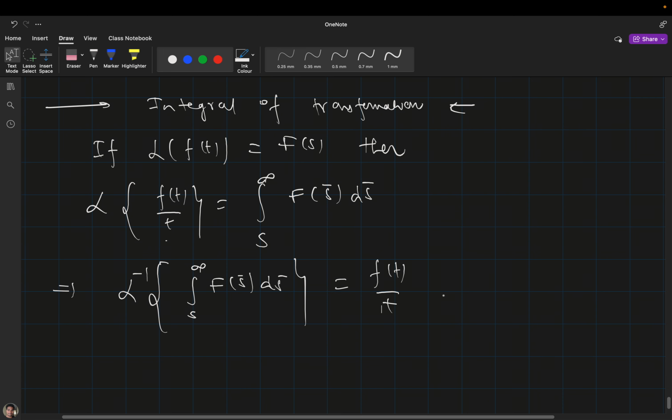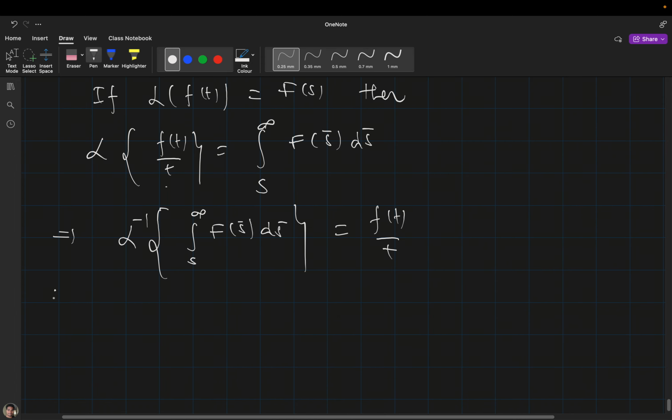Okay, for example, I need the Laplace transformation of sin t by t. What will you do? You have to integrate from s to infinity, and you know that the Laplace transformation of sin t is 1 divided by s square plus a square, and I will write s bar, ds bar.